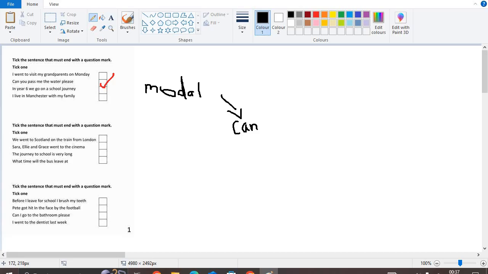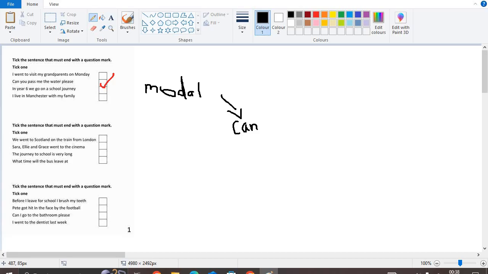Now the next one. Tick the sentence that must end with a question mark. We went to Scotland on the train from London. Sarah, Ellie and Grace went to the cinema. The journey to school is very long. What time will the bus leave at? So now it's asking the same question, but it's giving different sentences.